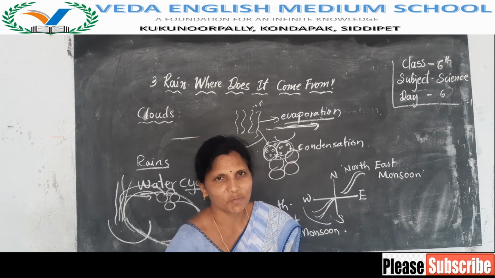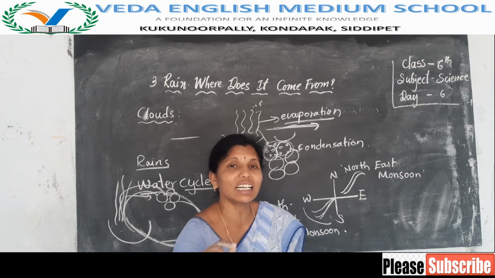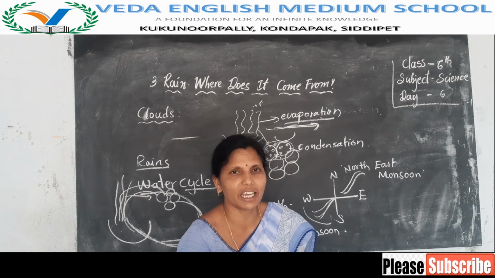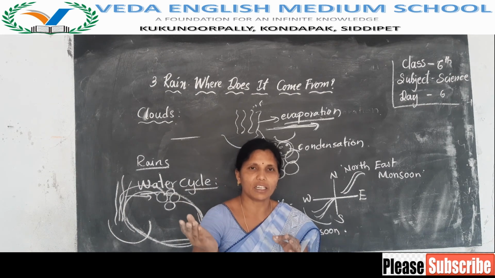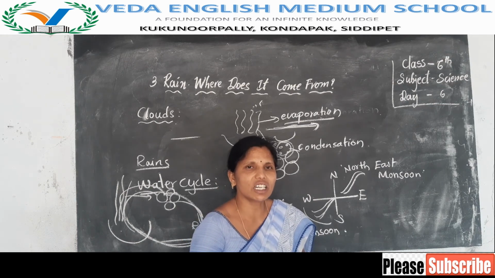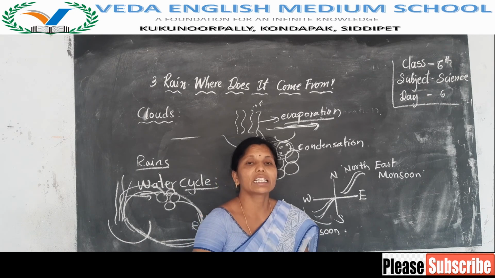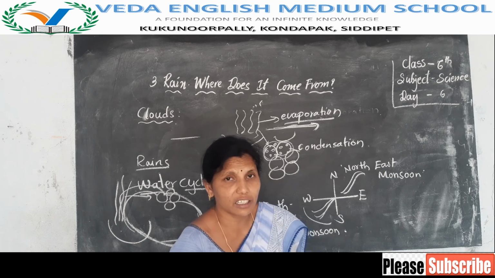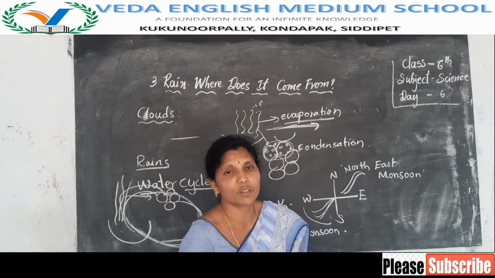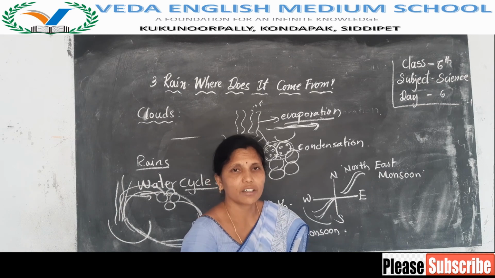So there is no cool air in the atmosphere. The clouds become cool only due to the cool air. The clouds become cool by the presence of cool air, but there is no cool air. The temperature is more in the atmosphere. So how do the clouds become cool? That's why we are not getting timely rains. If we get rains they may be heavy, or sometimes we may not get even little rains.